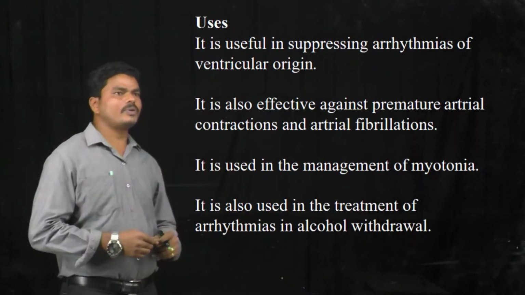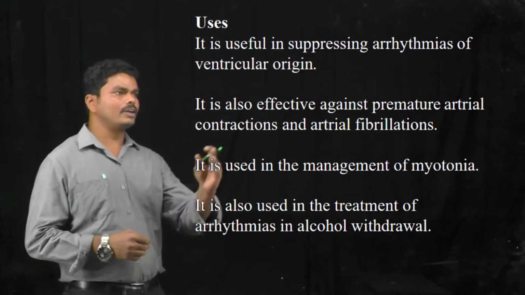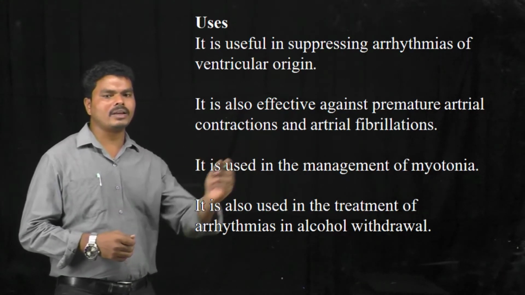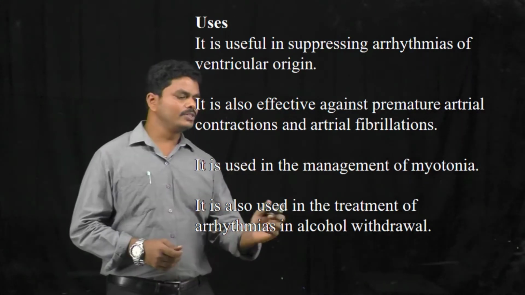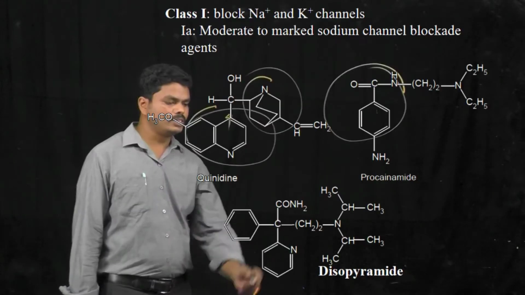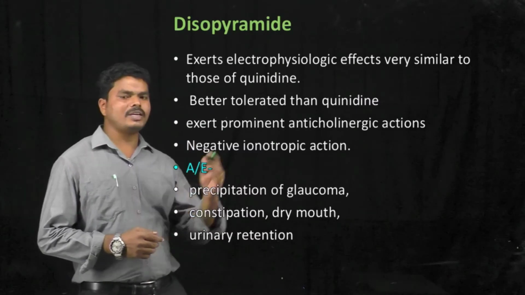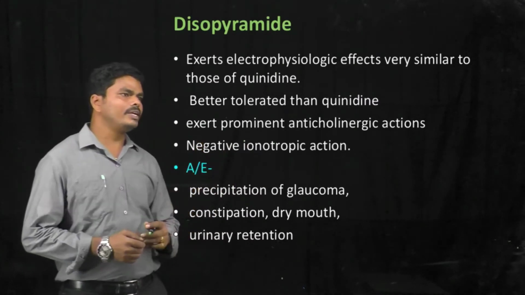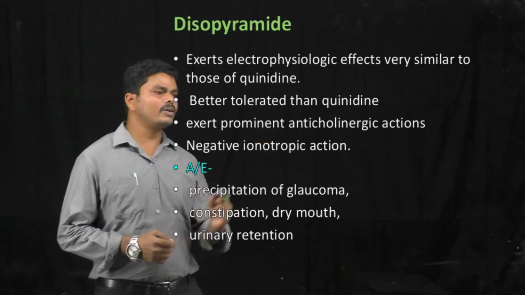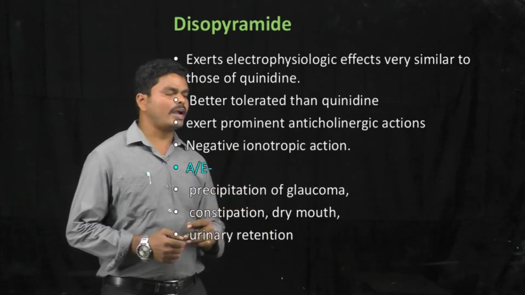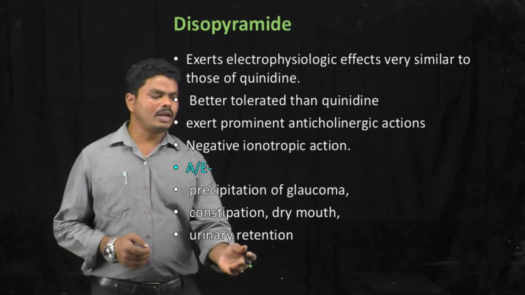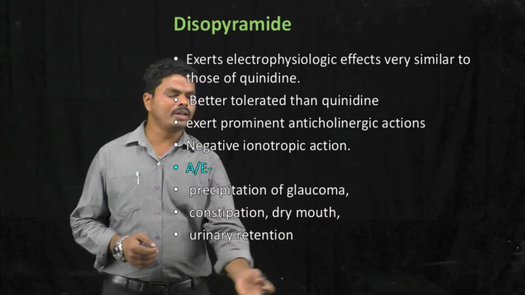Coming to the uses of procainamide, it is generally used in the treatment of ventricular arrhythmia, and also in the effective treatment of premature atrial contractions and atrial fibrillation, and in the treatment of arrhythmia associated with alcohol withdrawal. In case of disopyramide, it shows similar actions to quinidine, and compared to quinidine it is well tolerated in metabolism, and it also shows prominent anticholinergic actions and negative inotropic action. Its adverse effects include glaucoma, constipation, dry mouth, and urinary retention.